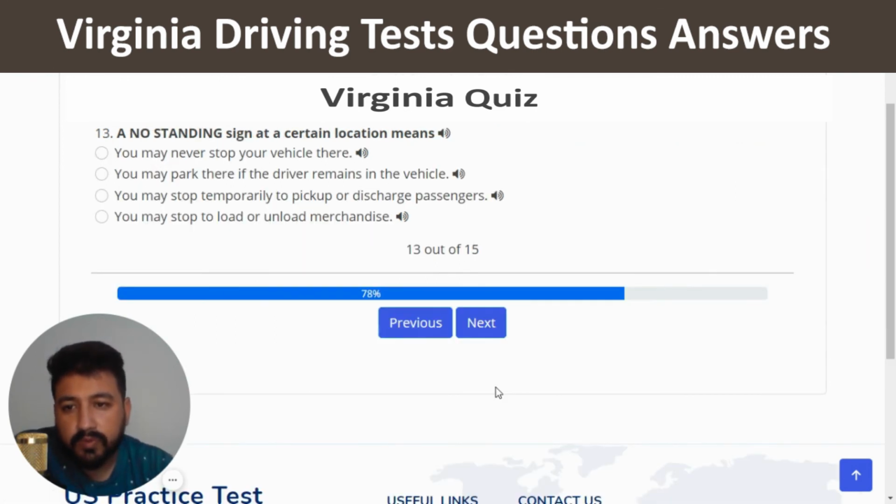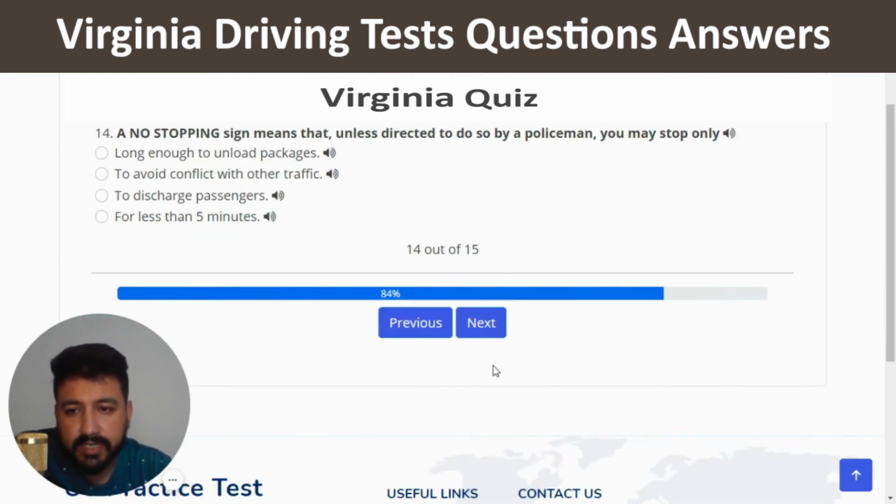The third last question of quiz number 5 is a no standing sign at a certain location means, so you can choose the third option, which is you may stop temporarily to pick up or discharge passengers. So, third option. Second last question is a no stopping sign means that unless directed to do so by a policeman, you may stop only. So, the right answer of 14th question is to avoid conflict with other traffic. So, I'm going to click on the second option.